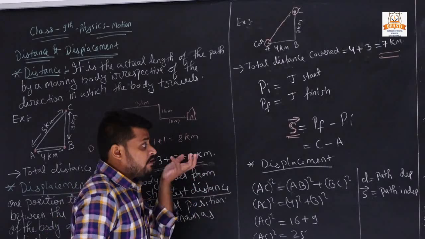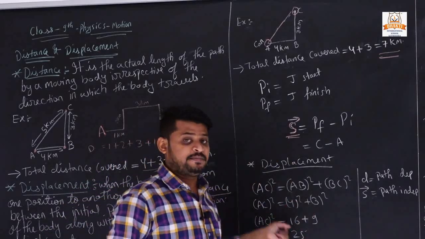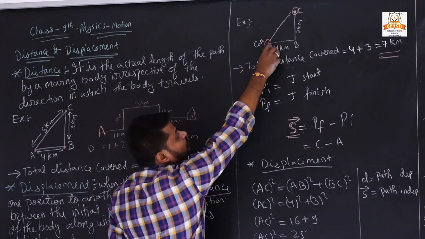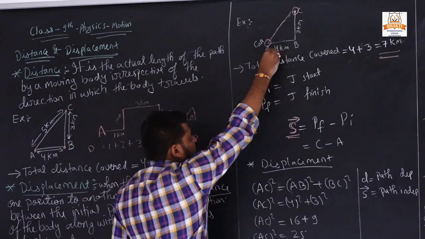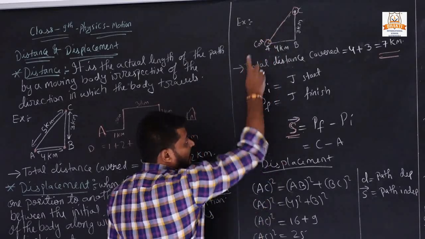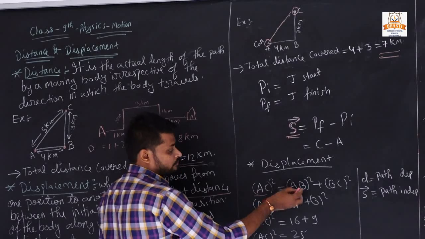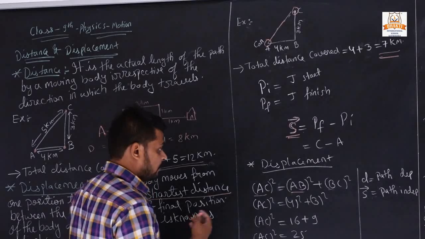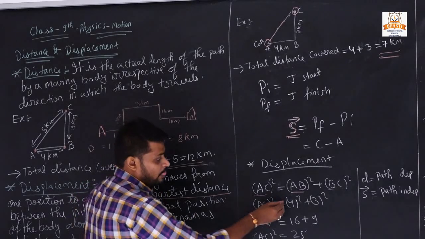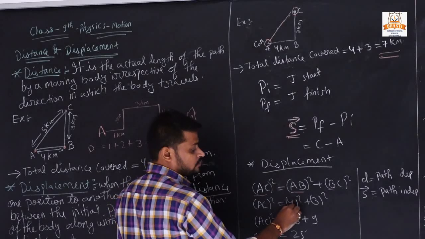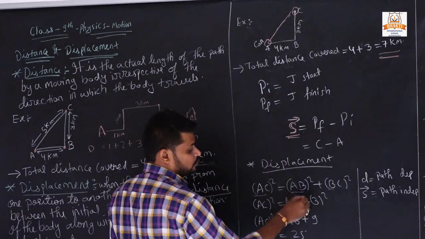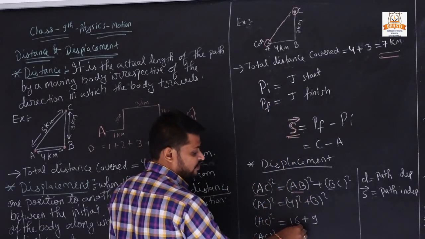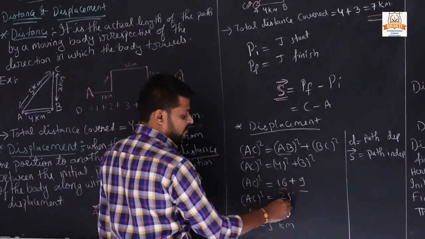How do we find it? We use the Pythagoras theorem to find displacement. It is a right angle triangle A, B and C. So AC square, the hypotenuse square, equals the adjacent side square plus the opposite side square. Here AB equals 4 kilometers, so 4 square, and BC is 3 kilometers, so 3 square. 4 square equals 16, 3 square is 9, 16 plus 9 is 25.